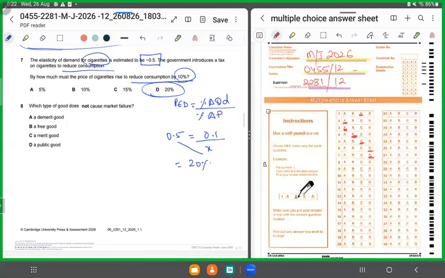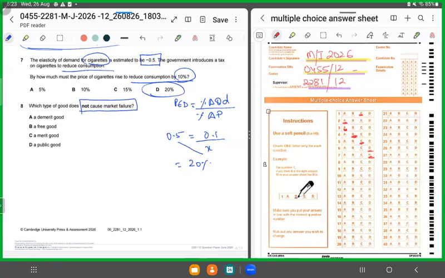8. Which type of good does not cause market failure? That means out of these 4 options, there would be one type of good which would not cause a disequilibrium. A says a demerit good, B says a free good, C says a merit good, D says a public good. Demerit goods, merit goods, public goods, all would be causing market failures.